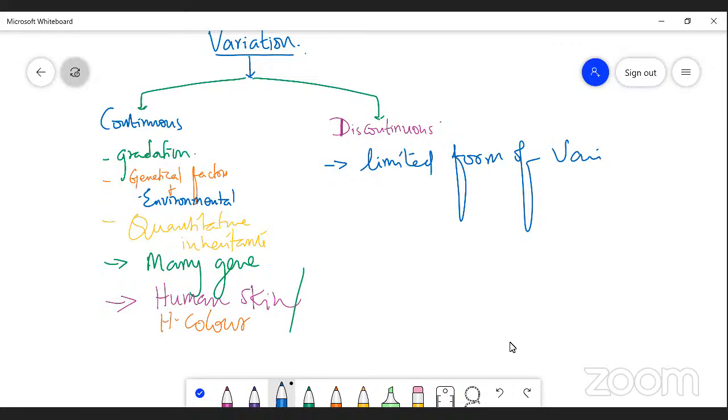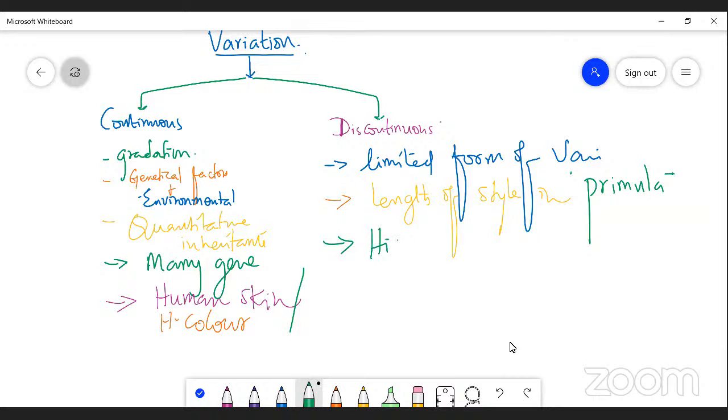Second one. For that I can say some examples: length of the style in case of primula, in the primula plant, and one more, height of the pea plant, Pisum sativum, in which height is also determined.